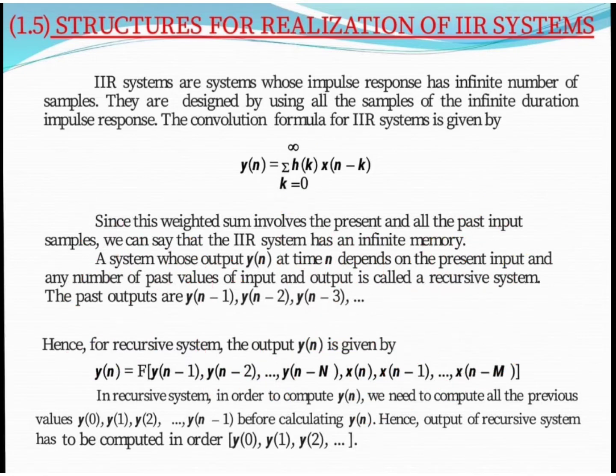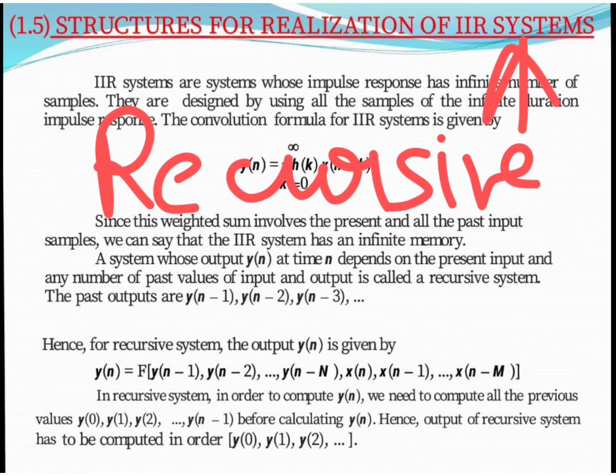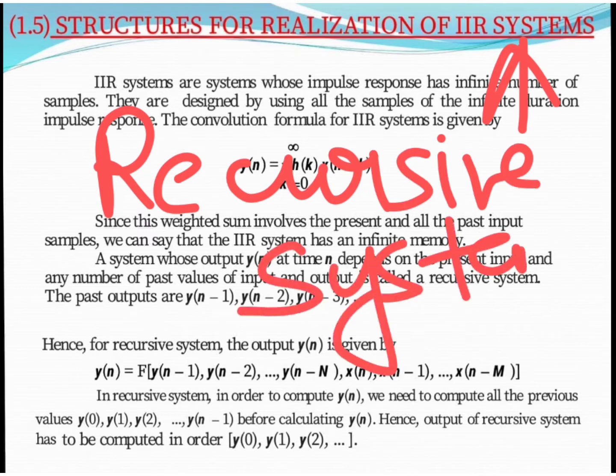Now, IIR system is also known as recursive system. What do you mean by recursive system? A system whose output at any time depends upon present input and past input values as well as past output values, then the system is known as recursive system. That means if any system depends upon both present and past values of input as well as past values of output, then we can say that particular system is a recursive system.